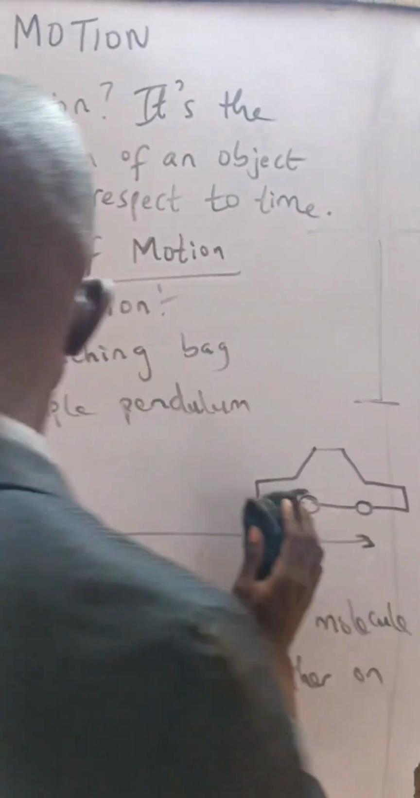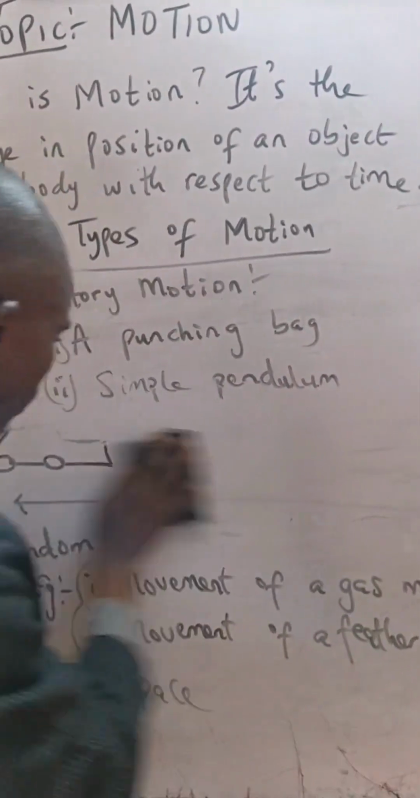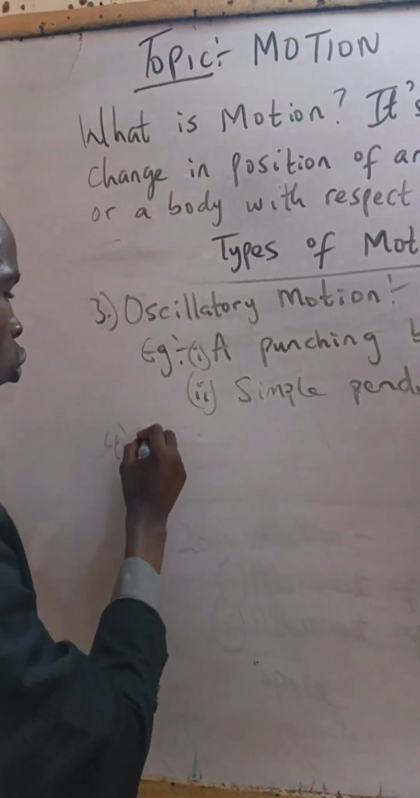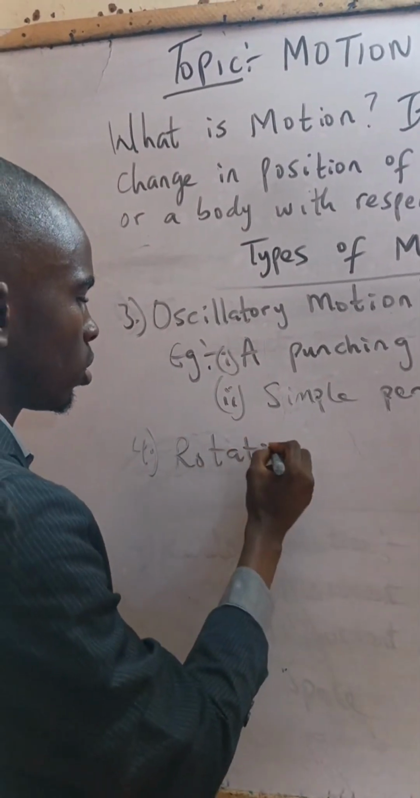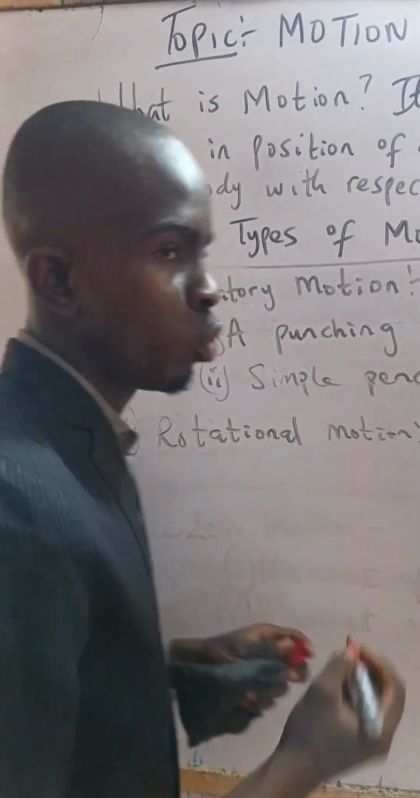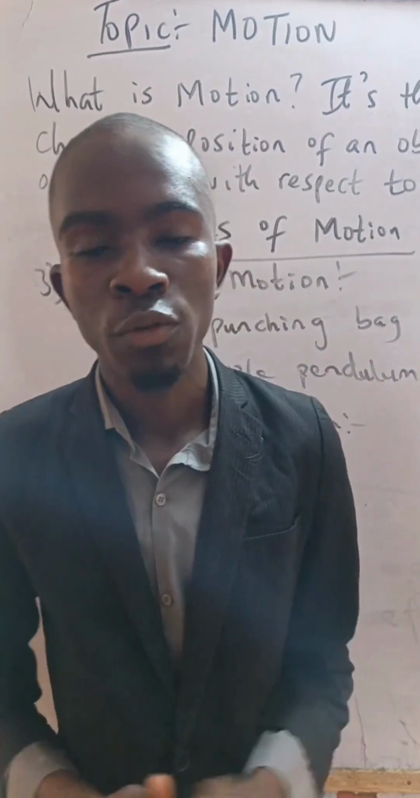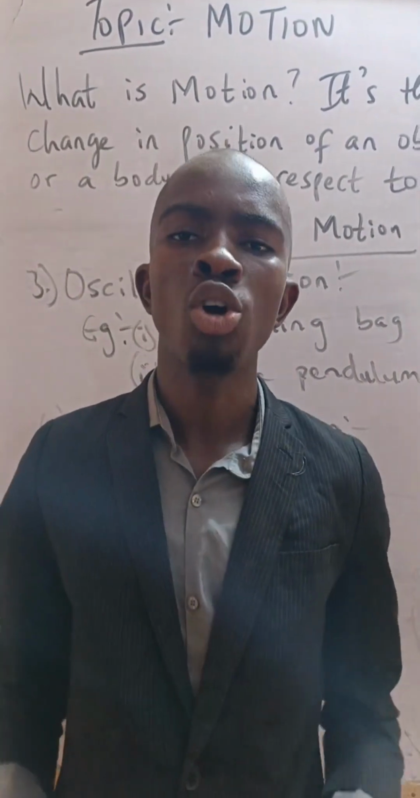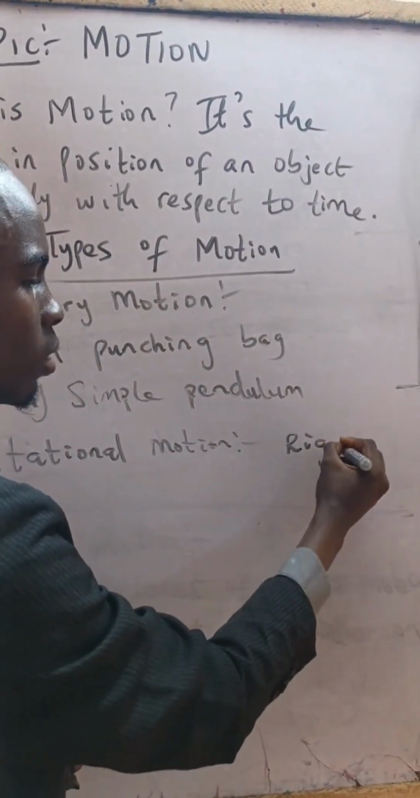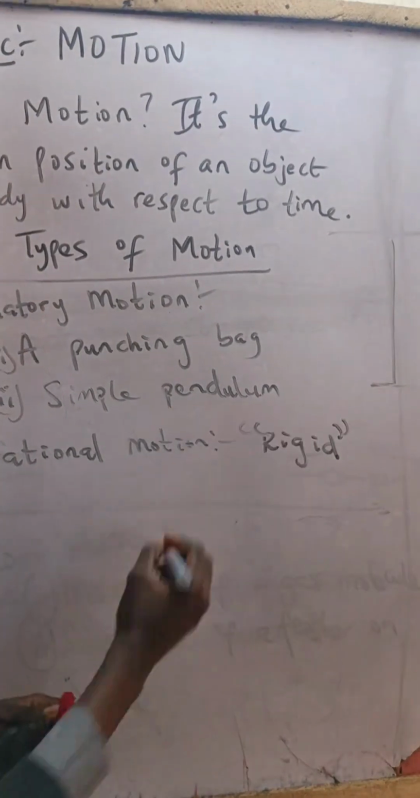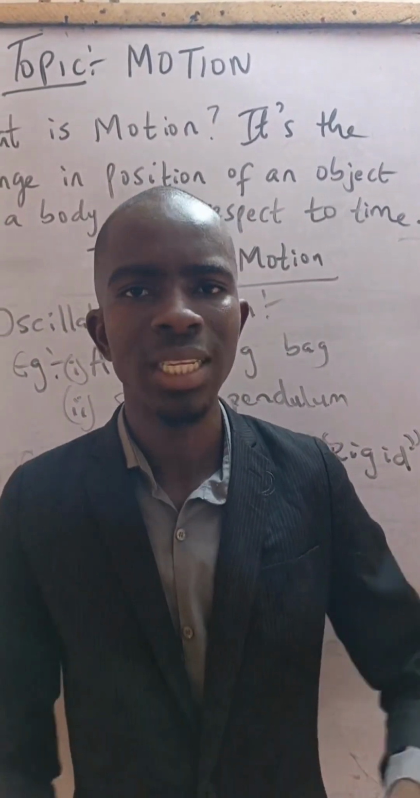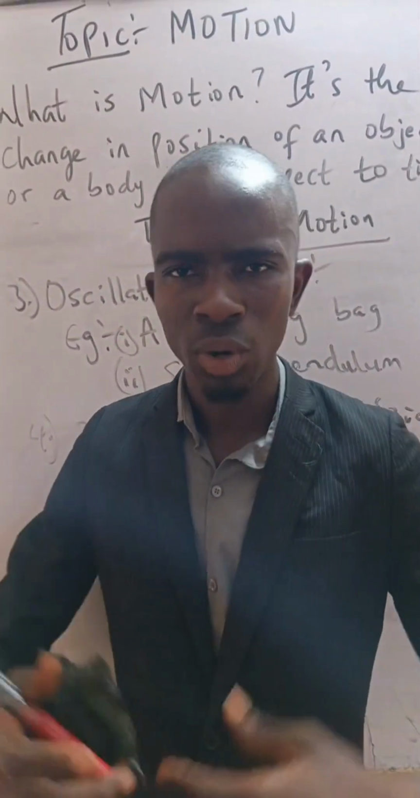Now, the fourth type of motion is known as rotational motion. What is the meaning of rotational motion? This is the motion of a rigid body. We all know that the meaning of the word rigid means stationary, something at rest. It means a particular thing at rest is also undergoing a particular motion.